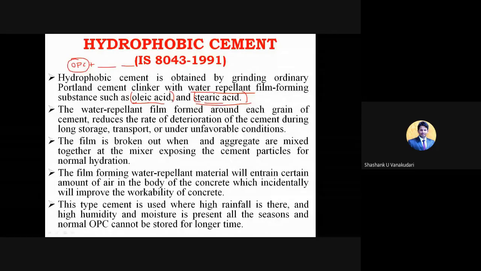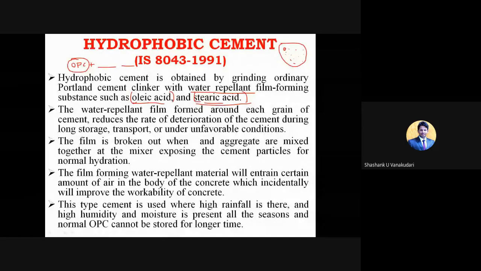So here what it is going to do, you can check with this microscopic structure, just think these are the cement particles, right? So when you use this hydrophobic cement, it is going to create an extra layer on these cement particles.